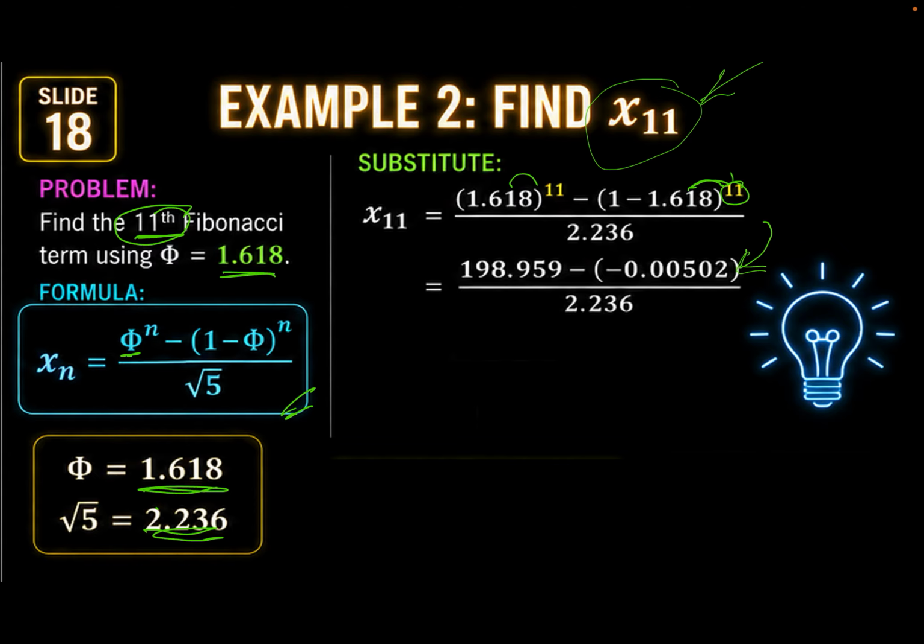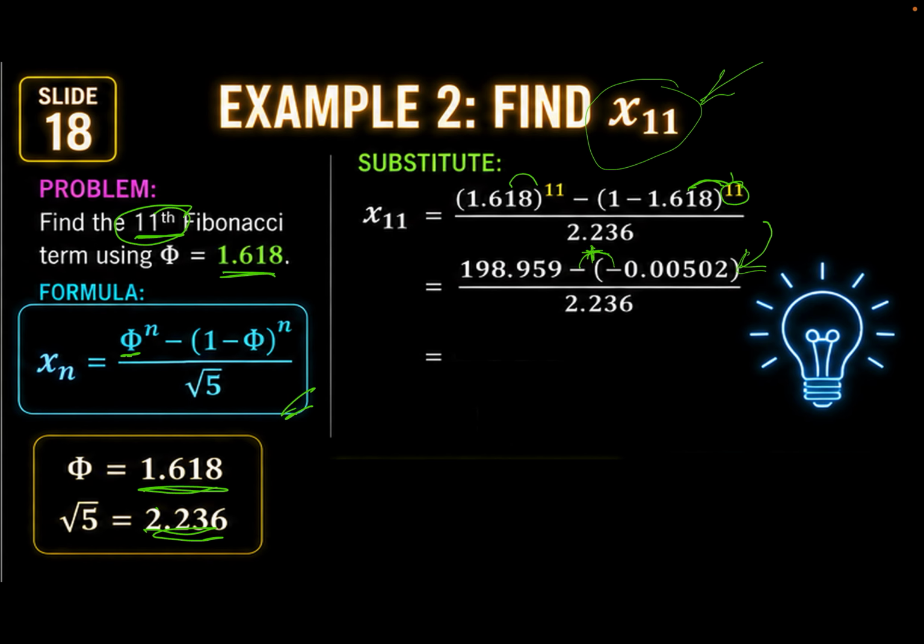divided by 2.236. So ngayon, subtract natin ng taas. 198.959. Of course, ito po, yung negative times negative, that is going to be positive. So plus na po yung magiging operation natin.